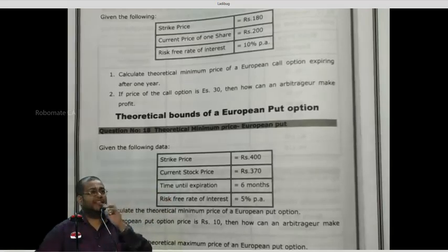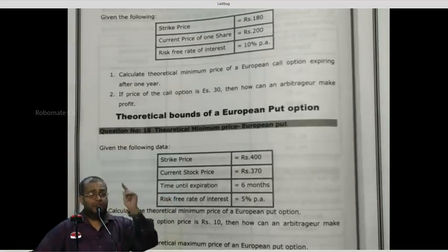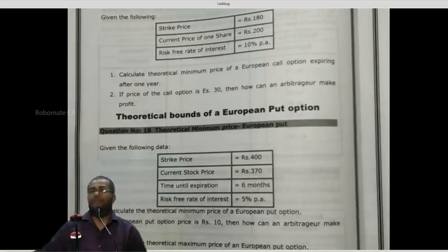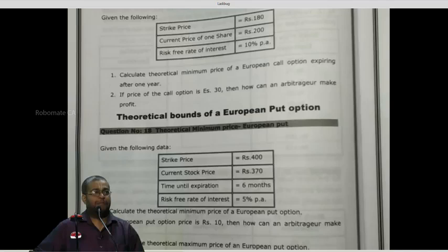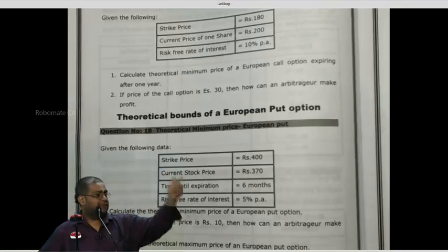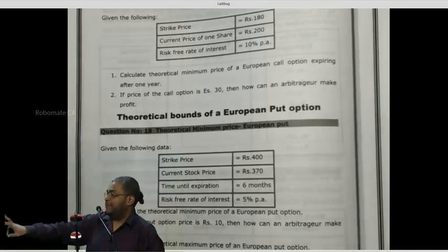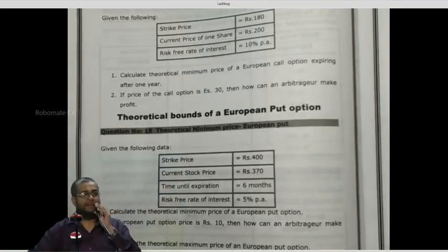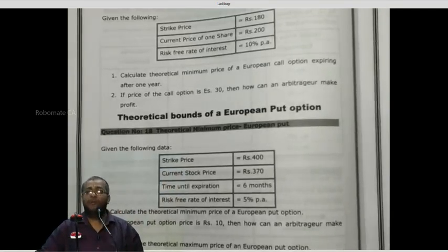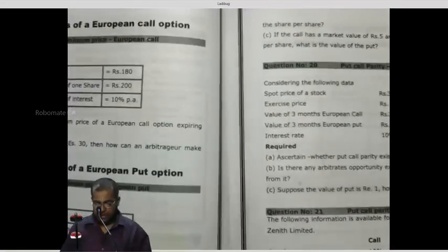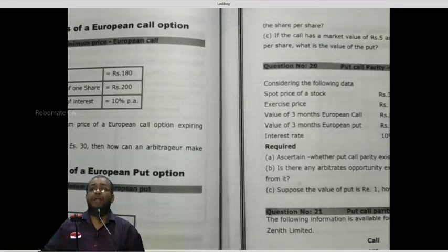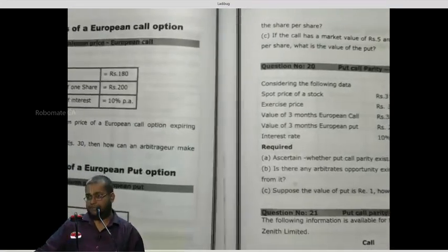Now, first question is what? Minimum value of put option. What is the formula for minimum value of put option? Present value of strike price minus spot price. This is the opposite: as for the call it is spot price minus PV of X, here it becomes PV of X minus spot price. Present value of strike price minus spot price. Yes or no? Now, let us calculate that first and see whether arbitrage exists. Can you do it together or not? Question number, give the heading: minimum value of a put option.